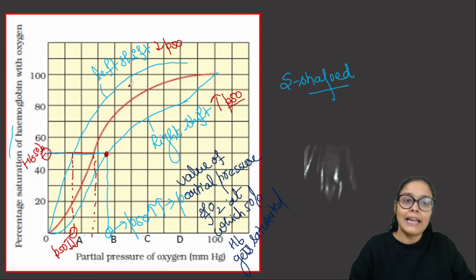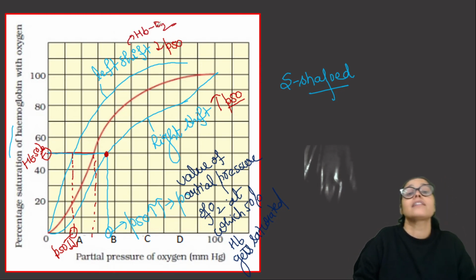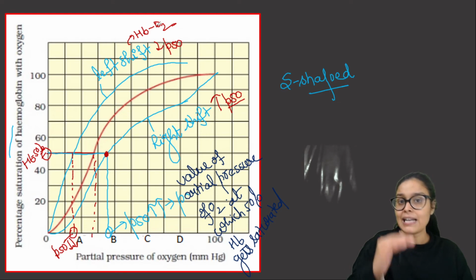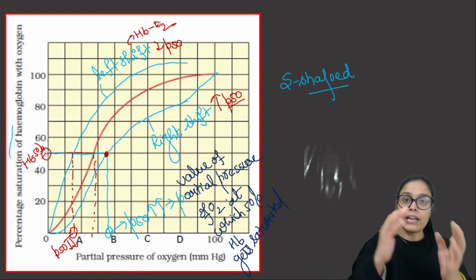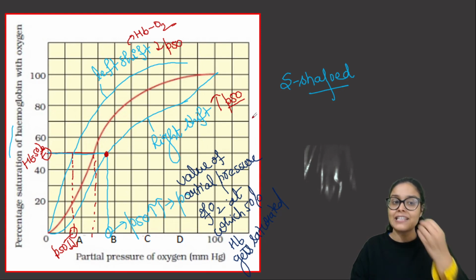That means लेफ्ट शिफ्ट में हीमोग्लोबिन जो है वो बहुत ज्यादा प्यार करता है ऑक्सीजन से. हीमोग्लोबिन अट्रैक्शन is more for oxygen, so even a less amount of oxygen binds with the hemoglobin and saturates it so fast.